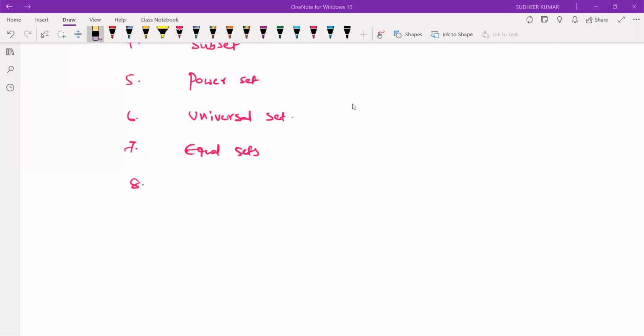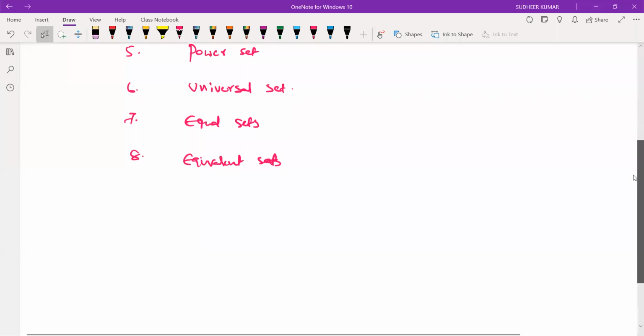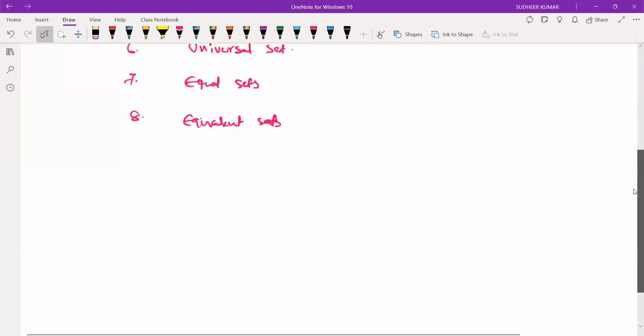Equivalent sets. Still any other sets to be discussed? Sir, unequal sets. When we discuss about equal sets, unequal sets automatically will get it. That is also one type of set.